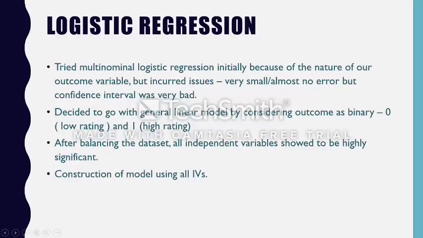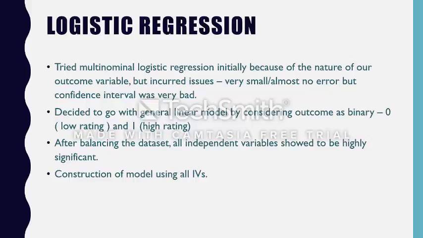Coming to logistic regression, we tried multinomial logistic regression initially because of the nature of our outcome variable being categorical, but we incurred issues with having a very low error rate, but the confidence interval was very bad. So we decided to go with the general linear model, which worked out better for us, and we considered our outcome to be a binary value. Low rating is 0 and high rating is 1.